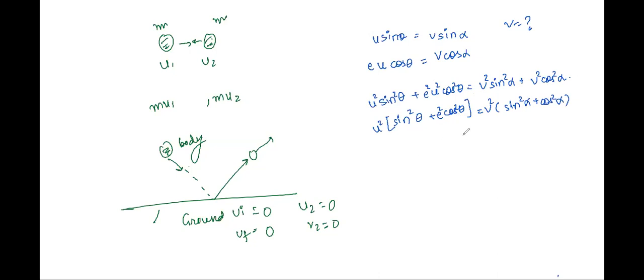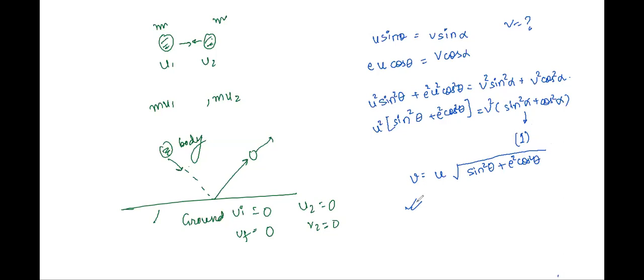Now we know that sine square alpha plus cos square alpha is always 1. So we have final velocity v is equal to initial velocity u into under root of sine square theta plus e square cos square theta. Class, if you're clear, please raise your hand.